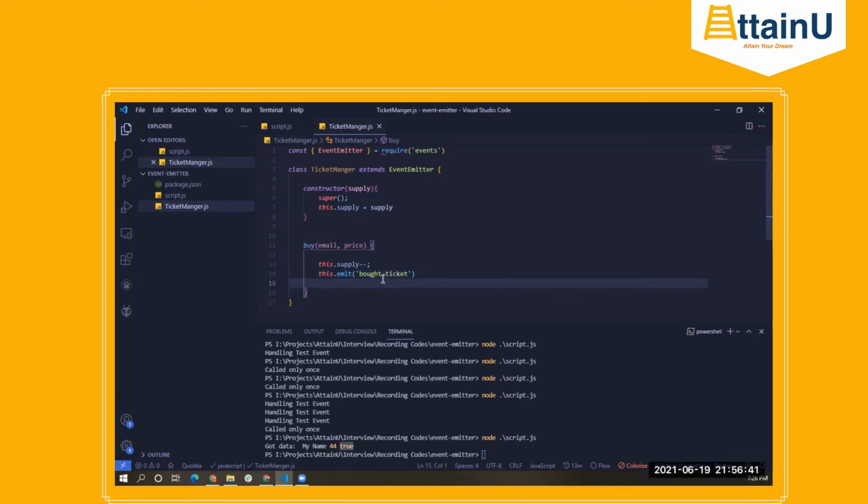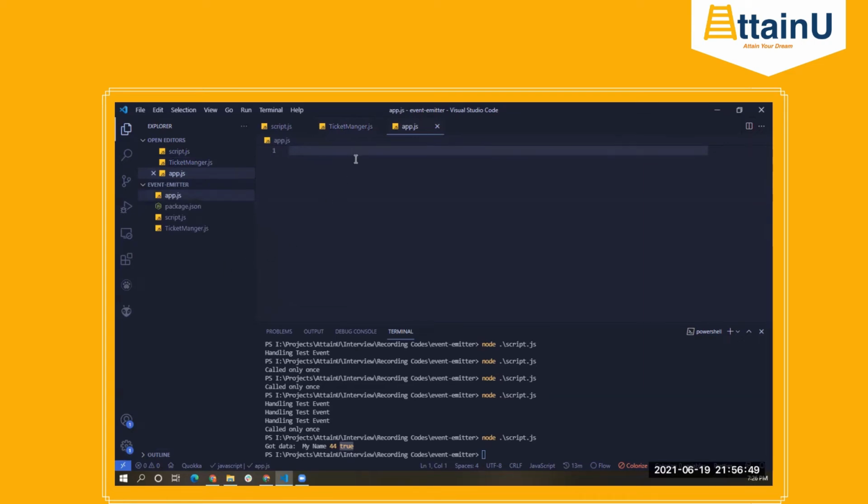Let's create another file where we'll be calling all these things. I can say const ticket manager is equal to require from the current directory, ticket manager. What we'll do now, we first need to create an instance of it.